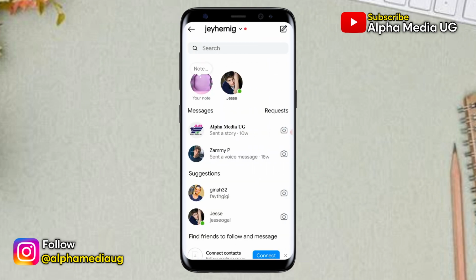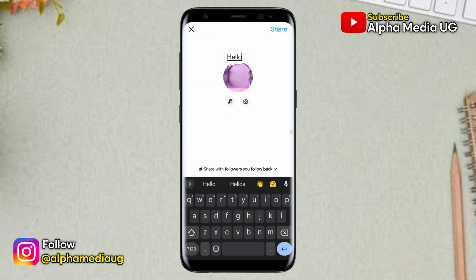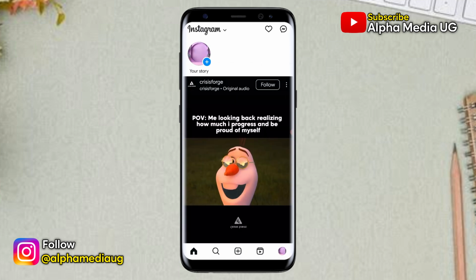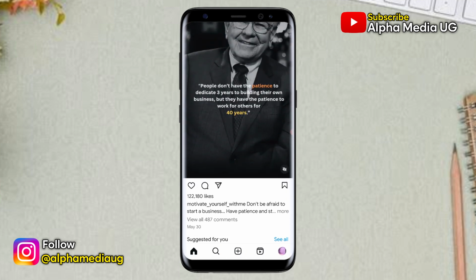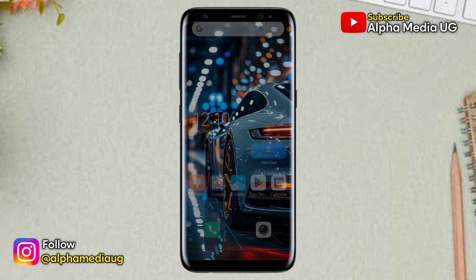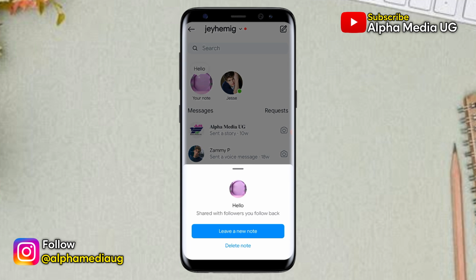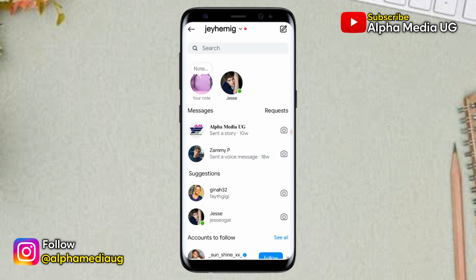Now for those of you who are unable to get the gold effect on your notes, what you have to note is that not all Instagram notes will automatically turn gold. This is because the platform has designed or programmed specific Olympic related keywords and emojis to trigger this golden effect. And as of now, it's still unclear whether this feature will only work during the Olympics or Instagram might prefer